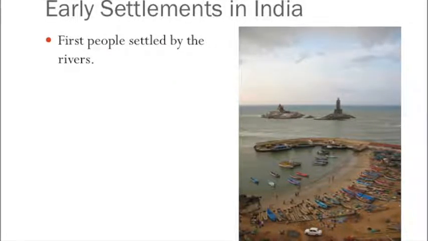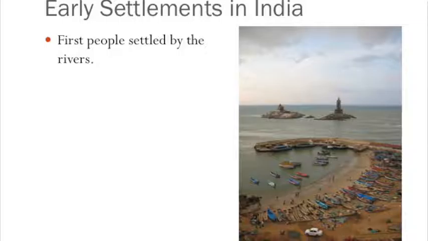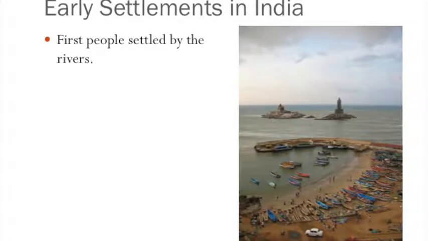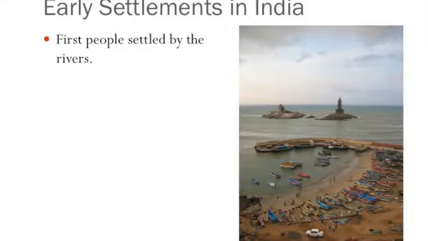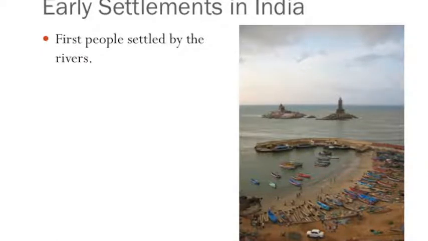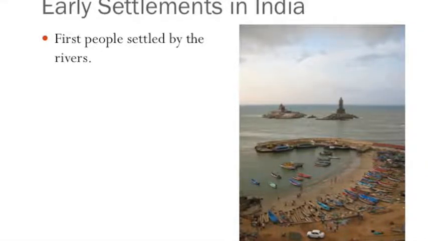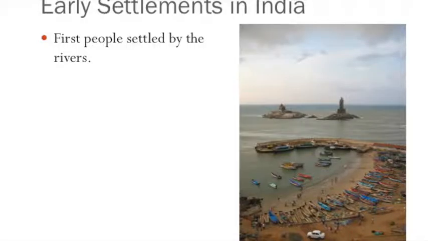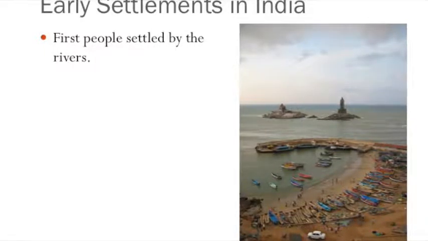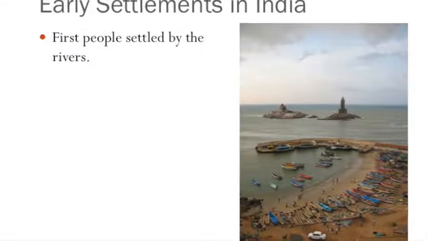India's early townspeople lived along the Indus River and the ancient Sarasvati River. The Sarasvati used to run through what is now the Thar Desert. Scientists believe the river dried up around 1900 BC. Over time, the area became a hot, dry desert.